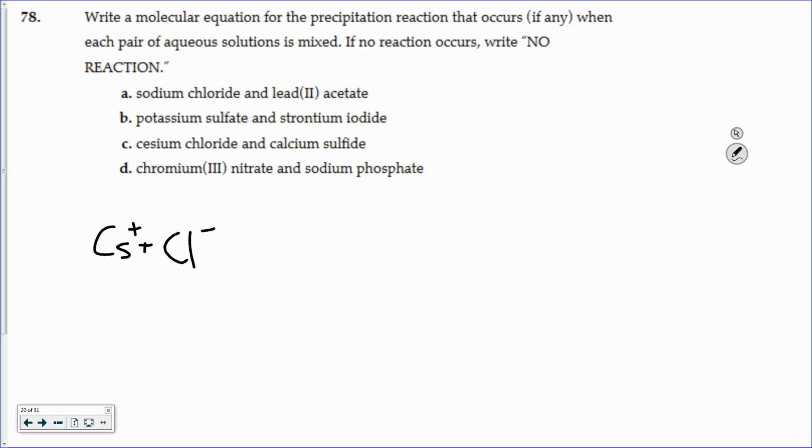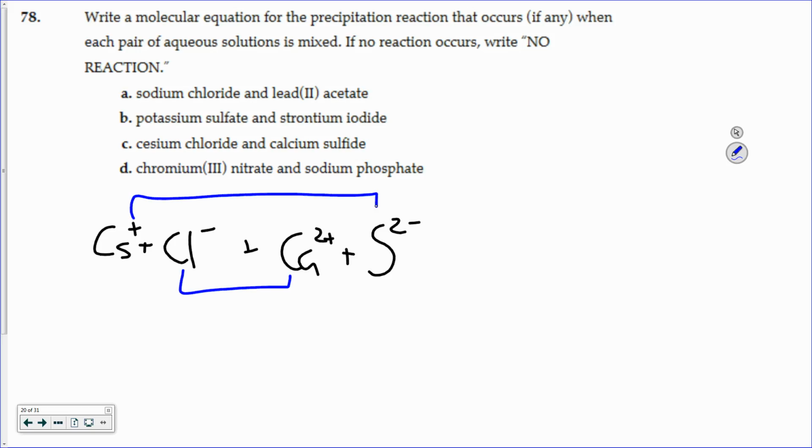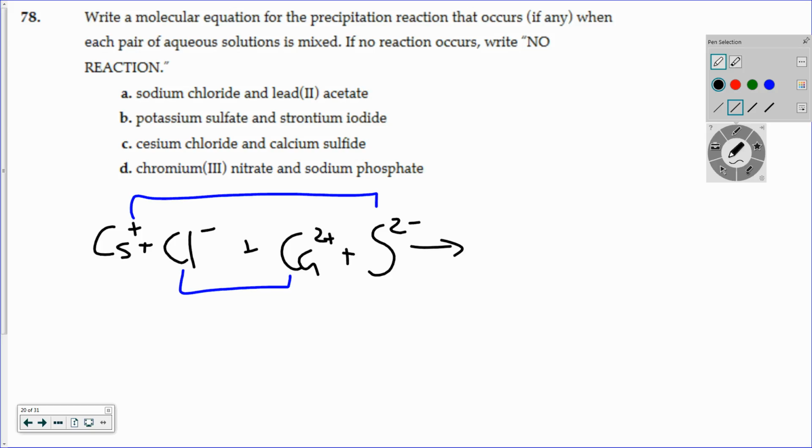The calcium sulfide. Calcium's +2 from the 2A family. The sulfide is a -2. So now I'm going to pair up the opposites. So the chlorine and the calcium are going to pair. The cesium and the sulfide are going to pair. So cesium and the sulfide: sulfide's -2, cesium's +1, so there's going to have to be a 2.